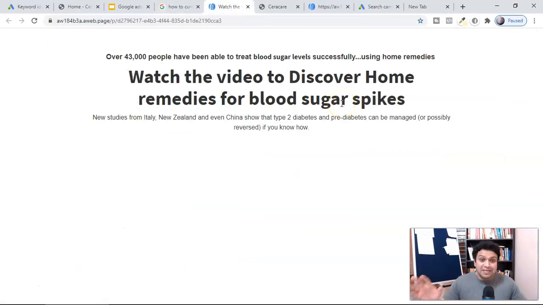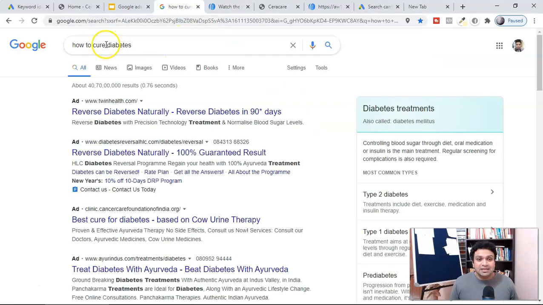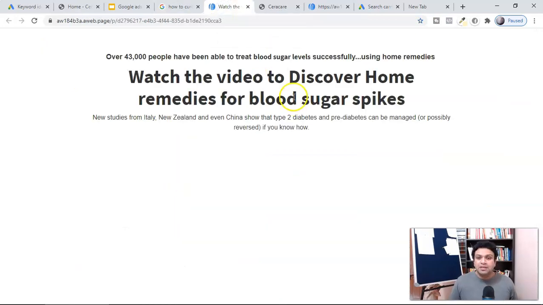Now this is a demo landing page, by the way. If you can see, they typed diabetes, and here you used a lot of keywords like reverse diabetes, natural diabetes, all those keywords are there, the extension is there. They made the click, they went to a landing page. There also you are seeing blood sugar level, home remedies, blood sugar, type 2 diabetes, all these keywords. Assume this is your landing page. I'm just showing an example. It's a demo landing page.